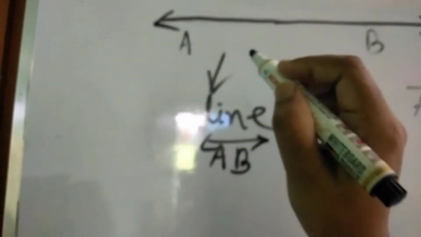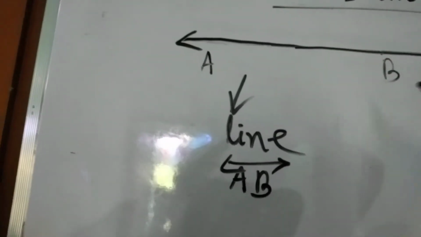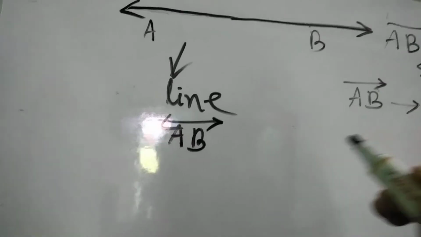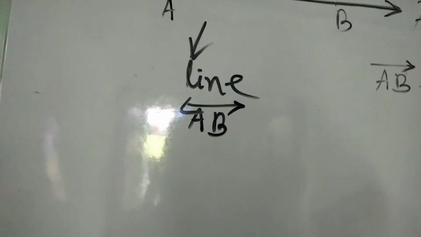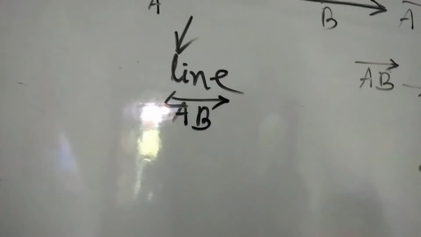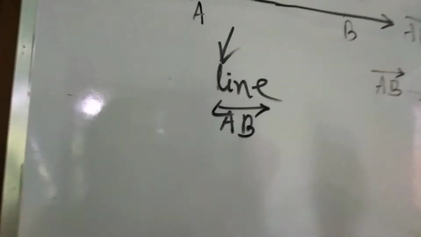In a line segment there are only two endpoints. In a ray there is one starting point, but no end point. But in a line there is no end point and no starting point. For a ray and a line we can represent them by drawing on paper, but we cannot measure their length. Okay, these are the lines.